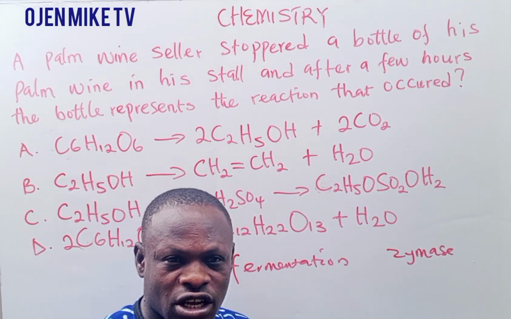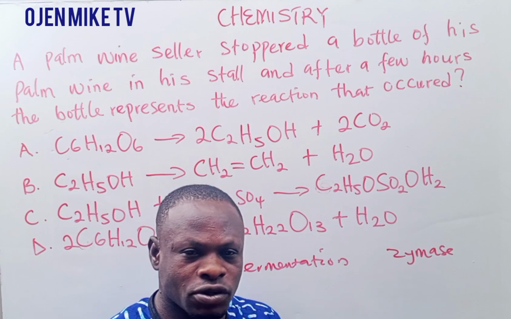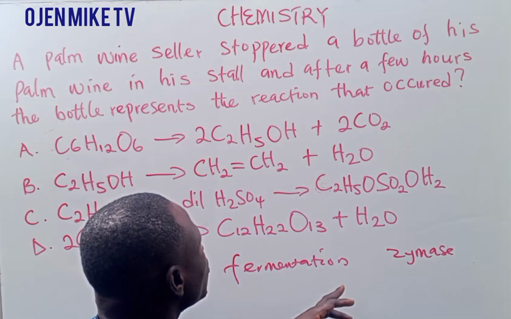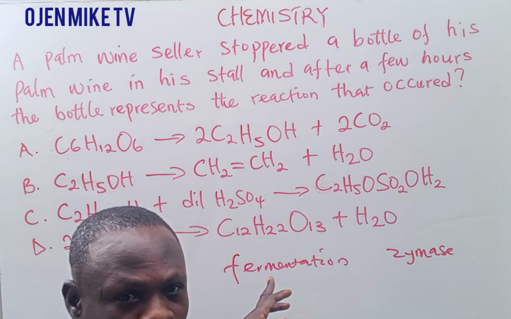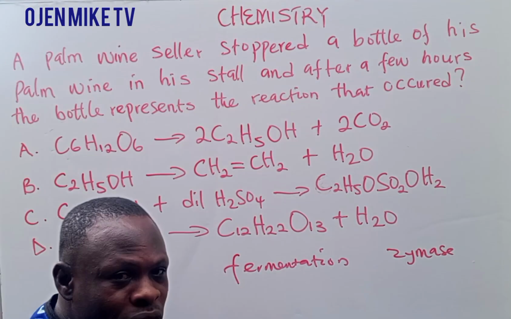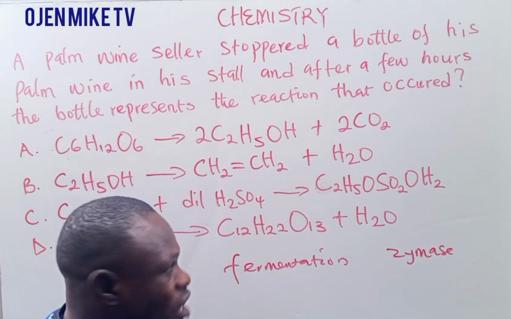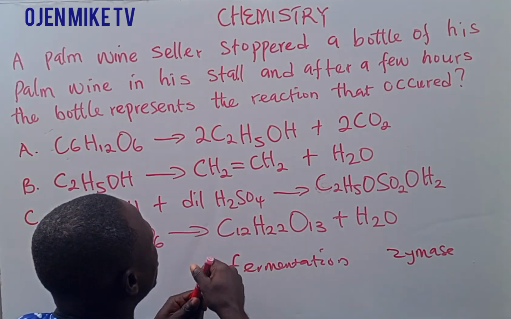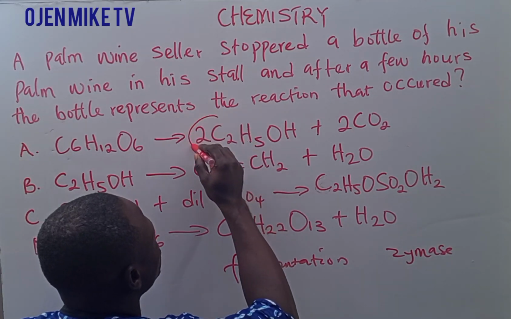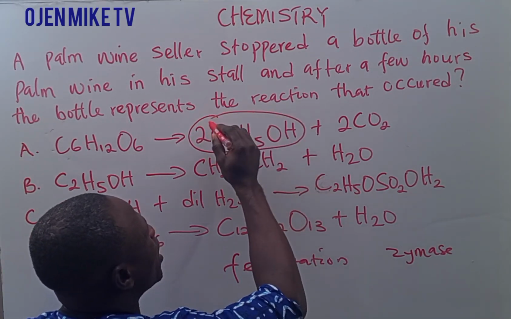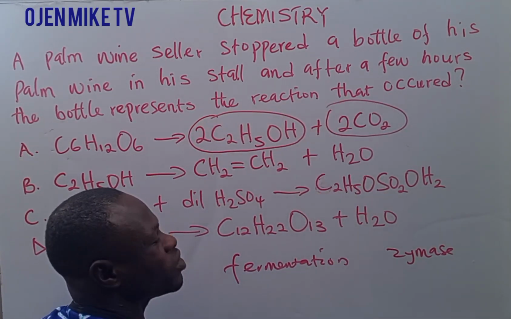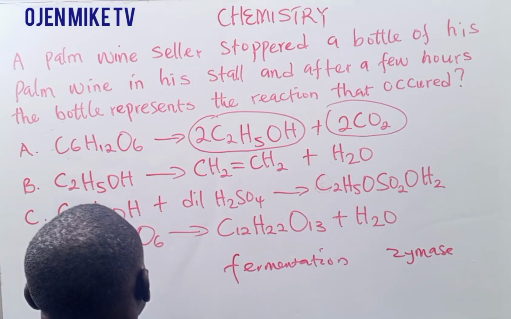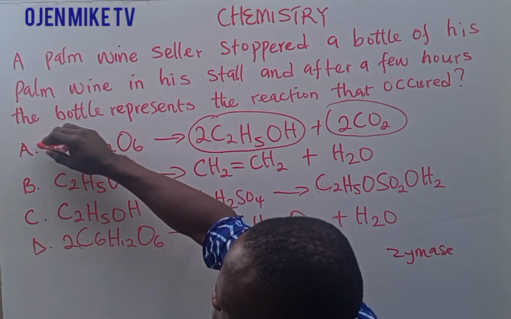Remember, an enzyme is an organic catalyst that speeds up the rate of chemical reaction. So it will now act on the glucose. It will now ferment it. It will now break it down to what we call ethanol and carbon dioxide. So our correct option, without looking at it, is what?